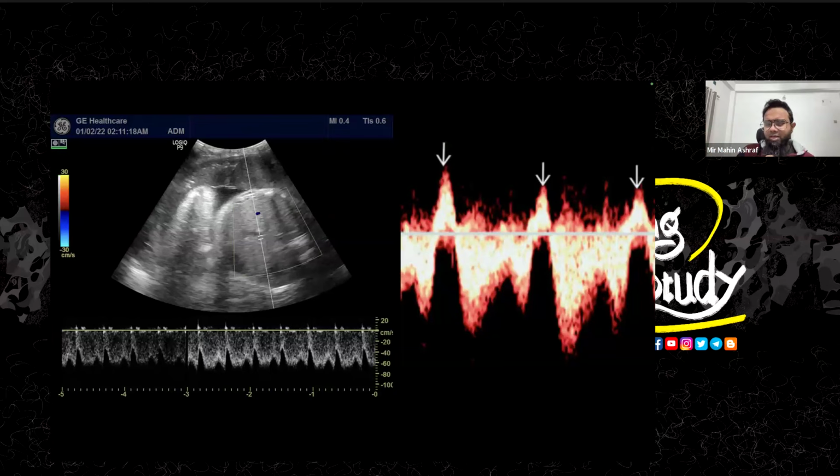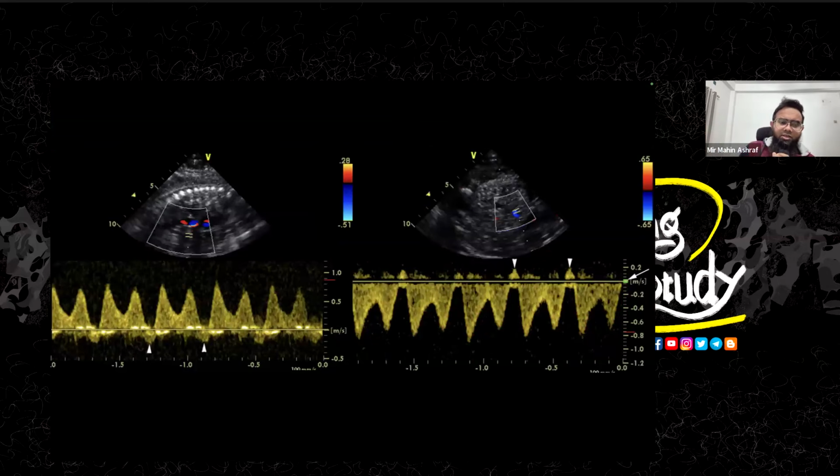So we try to make a summary with this picture. You can see there is a gap between these two waves, and sometimes you may see some reversal of flow. So here's the reversal of flow, and there is a gap here. So adjust the picture a little bit so that you can get the best quality picture.